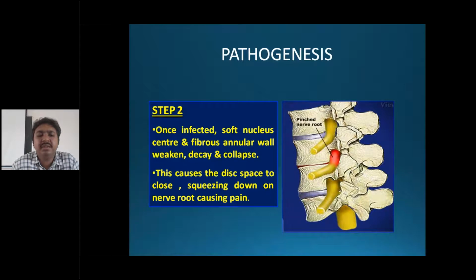This causes the disc space to narrow, squeezing down on the nerve root, causing pain. So the patient can have a radiating pain in the distribution of the nerve root. The pinched nerve root is depicted in red color, where you can correlate that the disc space is decreased and the nerve root is getting pinched.